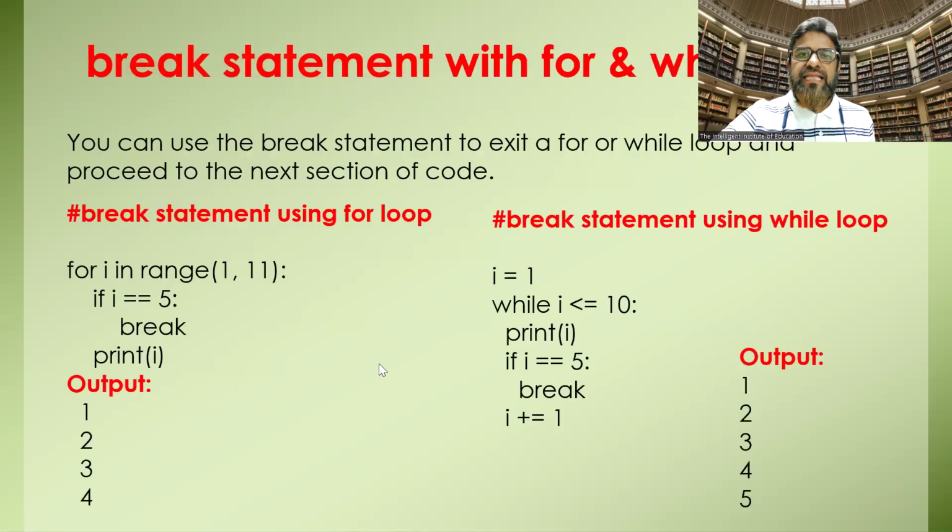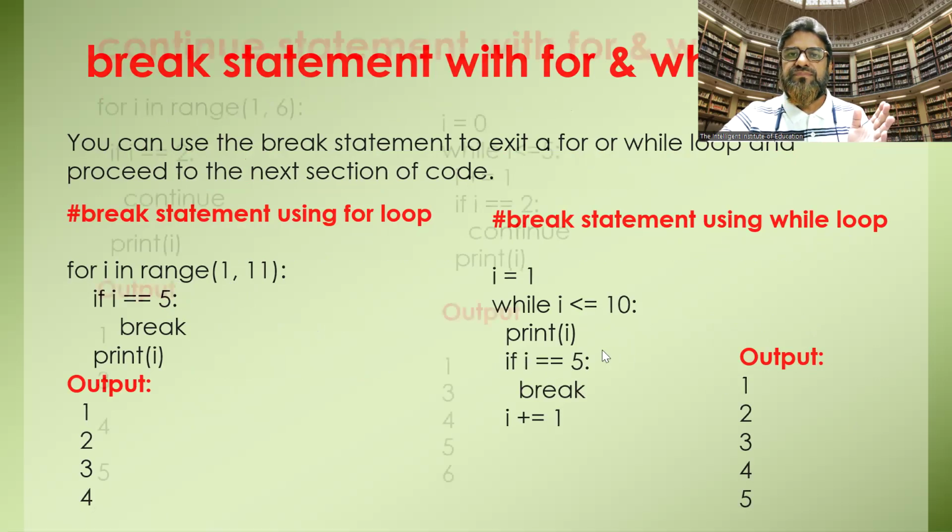Next, I have given here a for loop and a while loop. In this, it is incrementing from 1 to 10 and the condition is 5. So when the condition is met, it stops and comes outside from there. In the while loop also, when the condition is met, it comes outside from there.